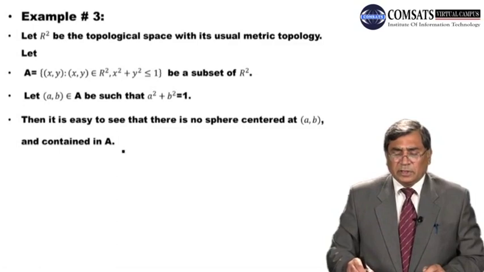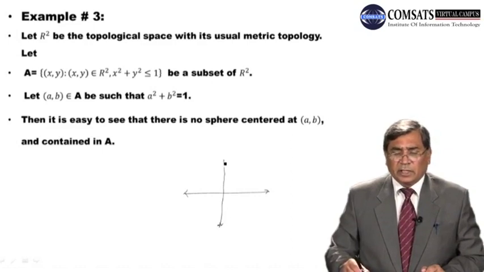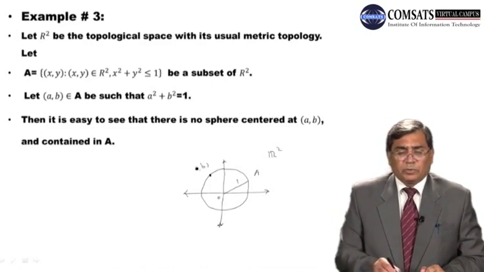So dear students, remember what we are doing here. We are considering R2 with the usual topology. We are considering the set A with center at origin and radius 1. This is our set A with center at origin and radius 1. What we are doing, we are choosing the point (a,b) on the circumference. Which points we are choosing?